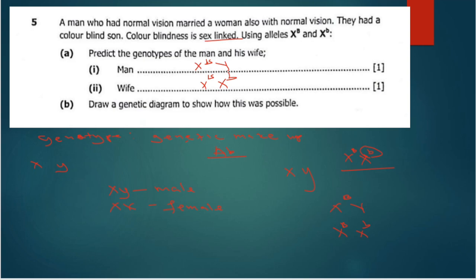Then question B is saying draw a genetic diagram to show how this was possible. So we need to show how it was possible for them to have a son with color blindness.